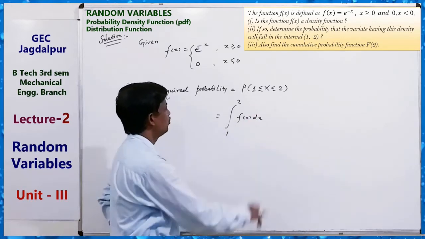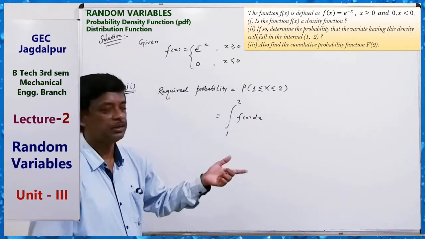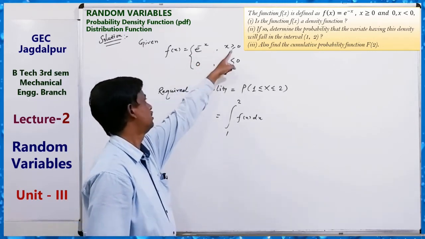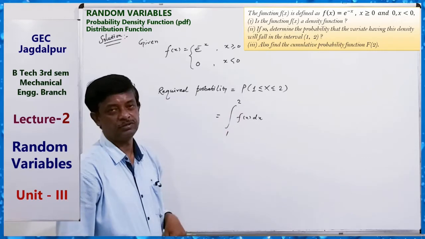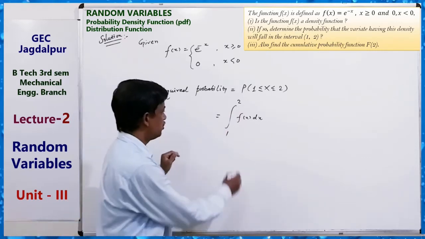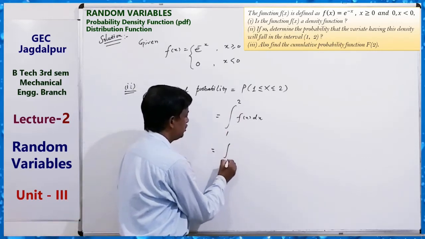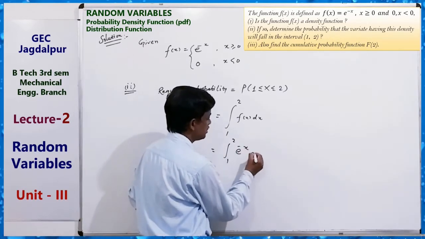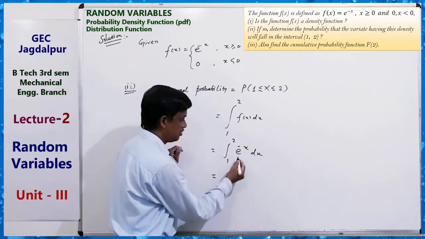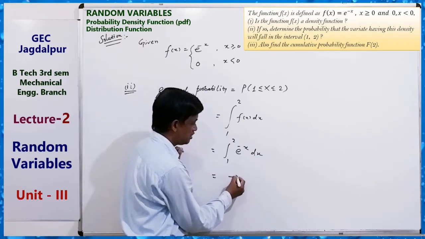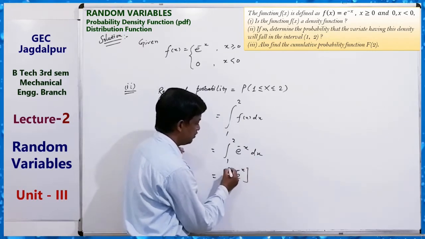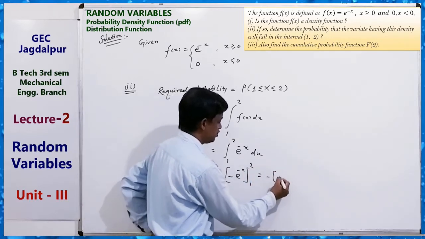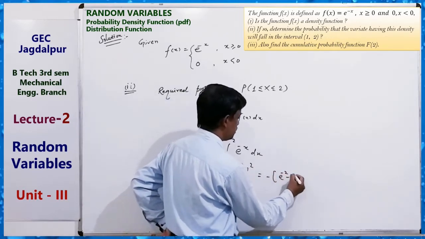1 to 2 means what? 1 to 2 means in this part f is greater than or equal to 0. So integral from 1 to 2 of f(x), which means e to the power minus x dx. It can be solved. Minus e to the power minus x, with limits from 1 to 2. This is equal to what? Minus e to the power minus 2 minus, minus e to the power minus 1.